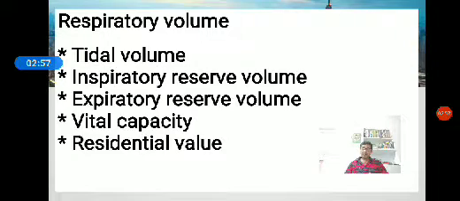The vital capacity is 4,700 ml. Then the residual volume: the amount of air remaining in the lungs even after the deepest exhalation, which is about 500 to 1000 ml. Hence the lungs never become empty. Okay, this is about the respiratory volumes.